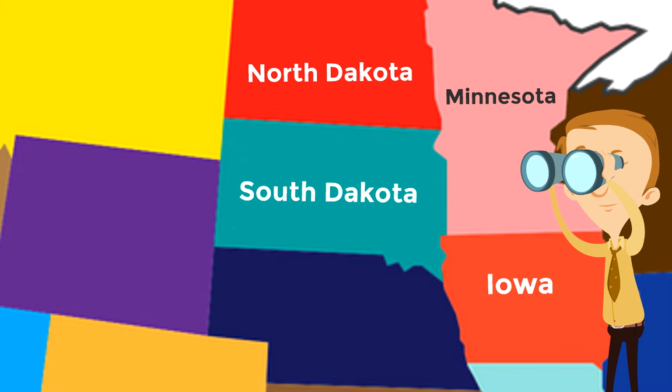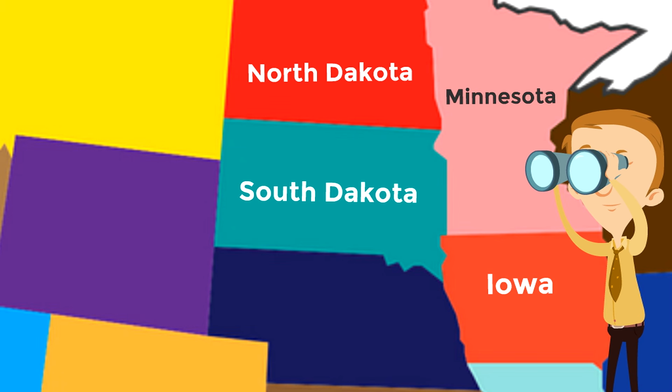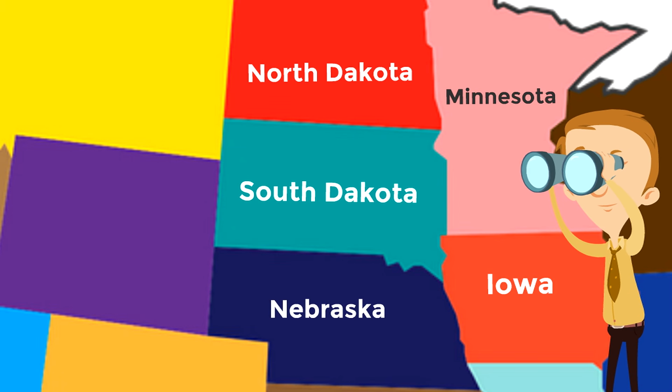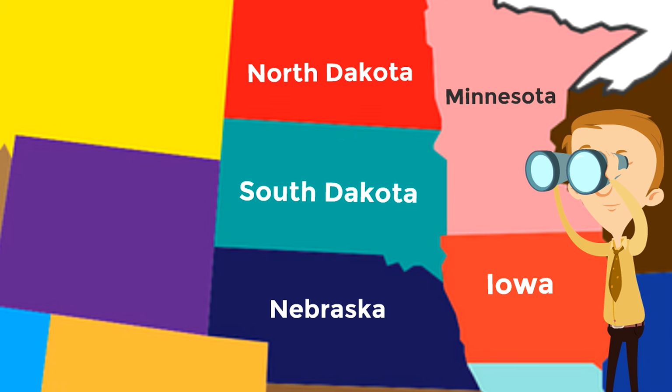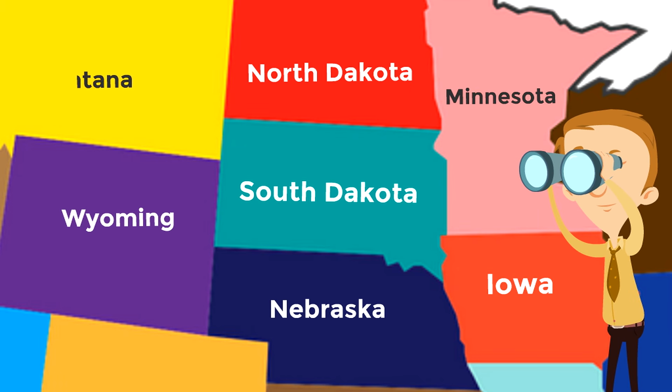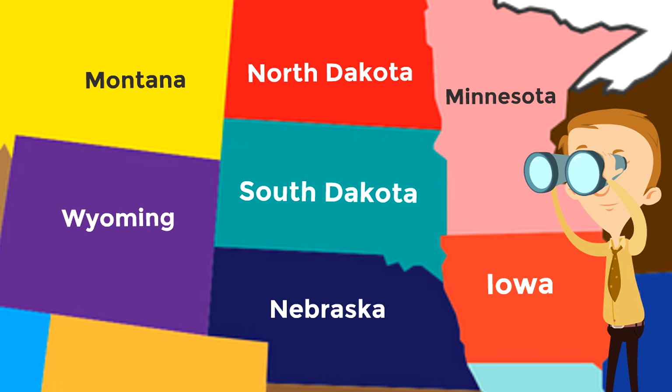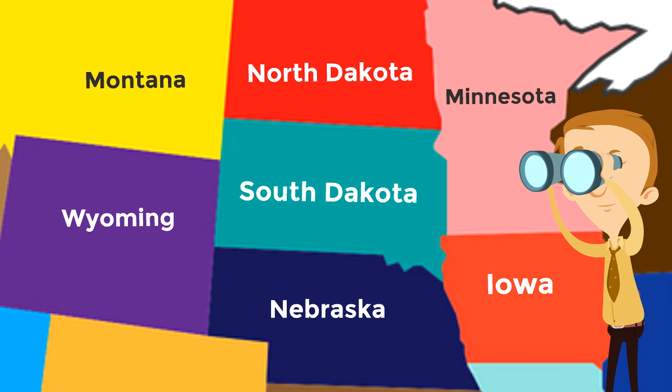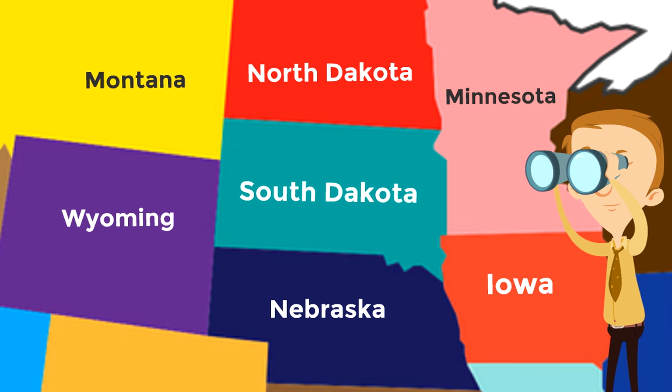Then, bordering South Dakota to the south is the state of Nebraska. And finally, there are two states that border South Dakota to the west, the states of Wyoming and Montana. In all, there are 6 states that border South Dakota.